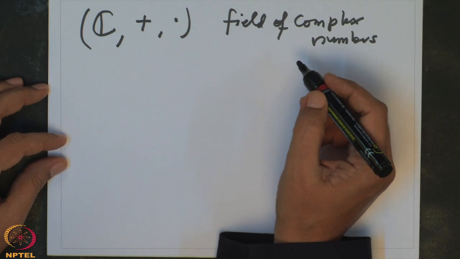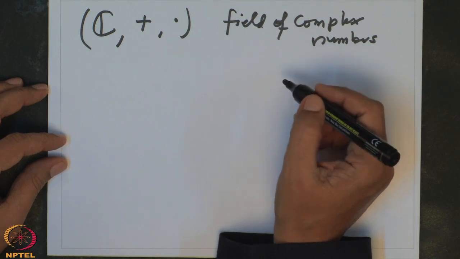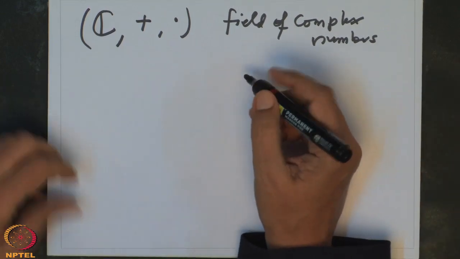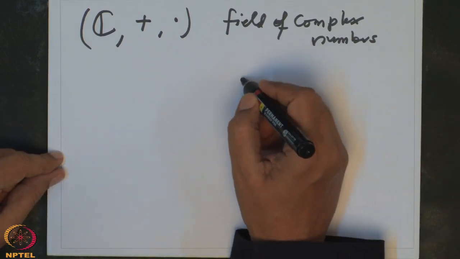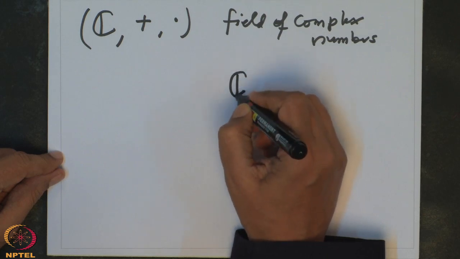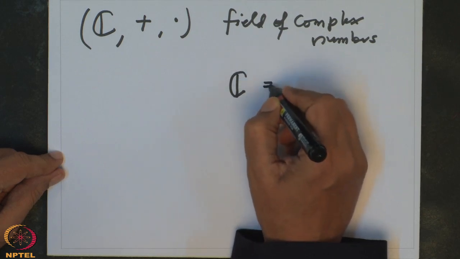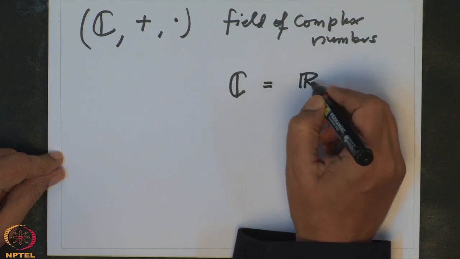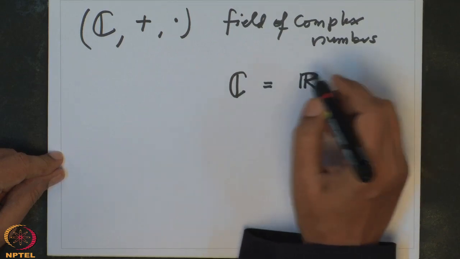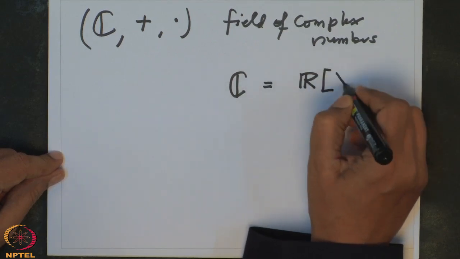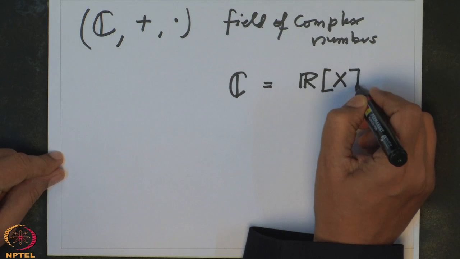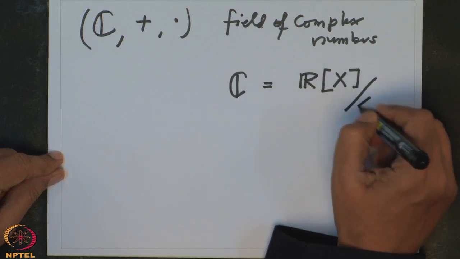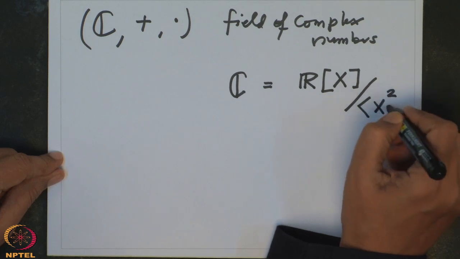For example, I will just mention here, but we will prove it sometime later. The construction of complex numbers that Cauchy gave was: if you take the polynomials in one variable x with coefficients in real numbers, and you go modulo the polynomial x square plus 1.